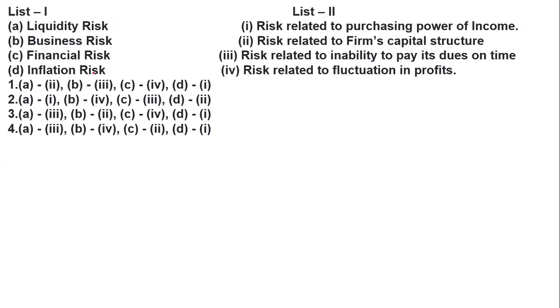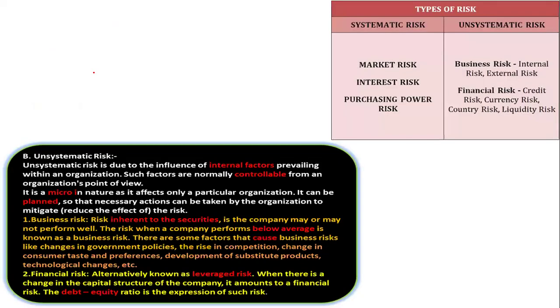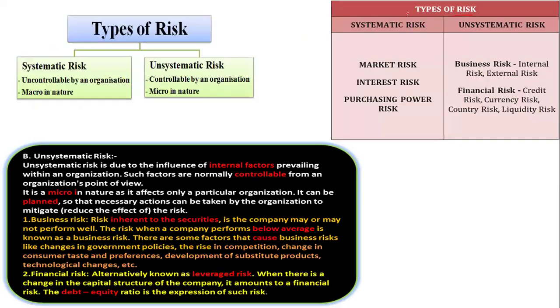Now let's understand the things first. What is a risk? Risks are divided into two parts: systematic risk and unsystematic risk. Systematic risk is uncontrolled by the organization and cannot be controlled by it. Systematic risk is a macro concept.